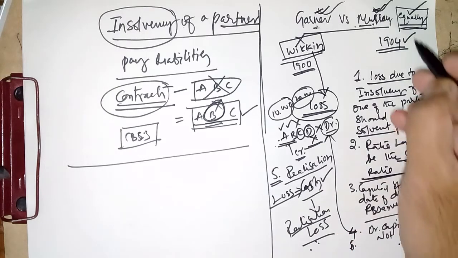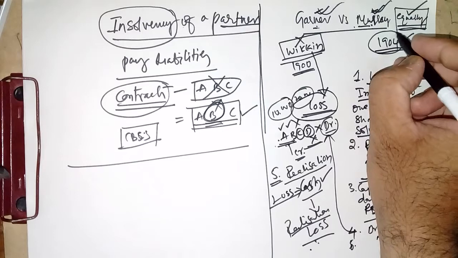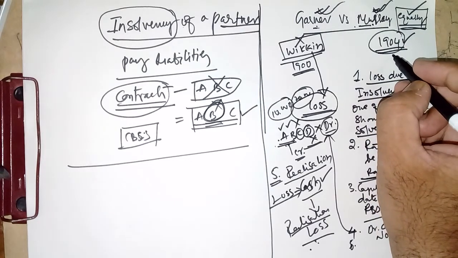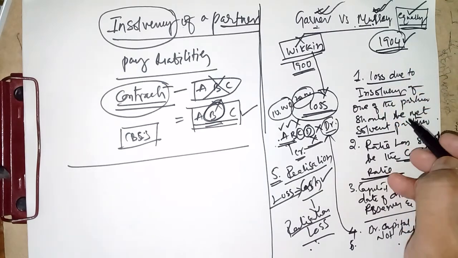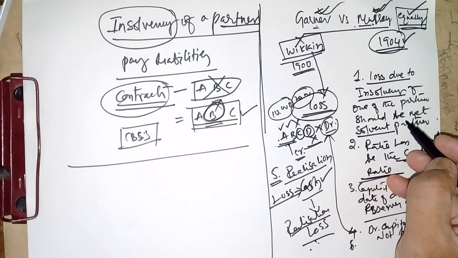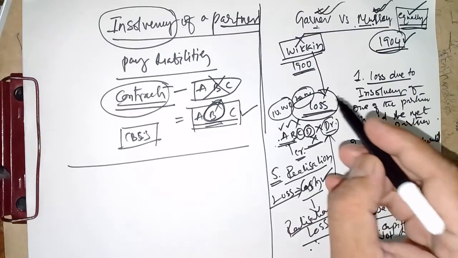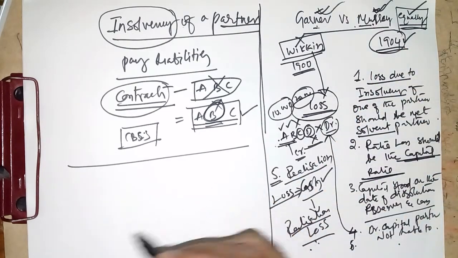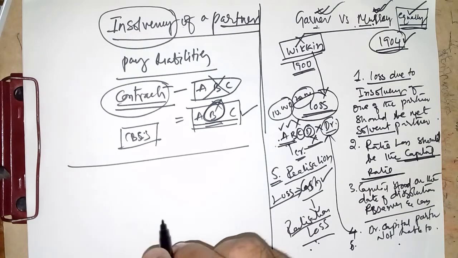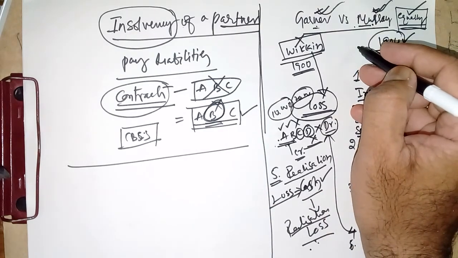Then you might be confused that, sir, this case took place in the year 1904 in Great Britain. Now we are in India. Why do we follow this case law? The most important is that most of the laws are made from British laws, and there is no specific verdict given in India which contradicts this case law.